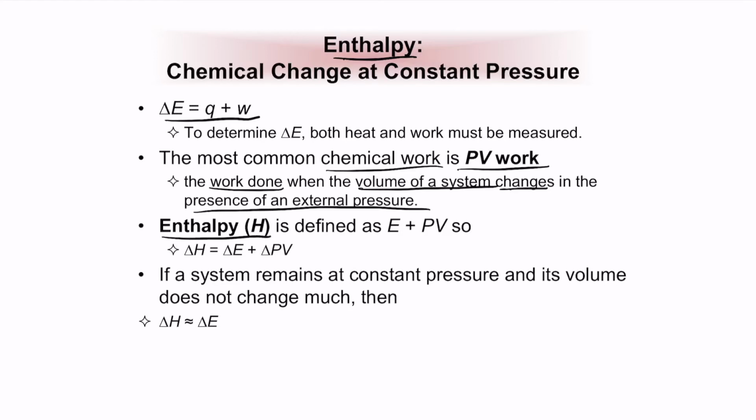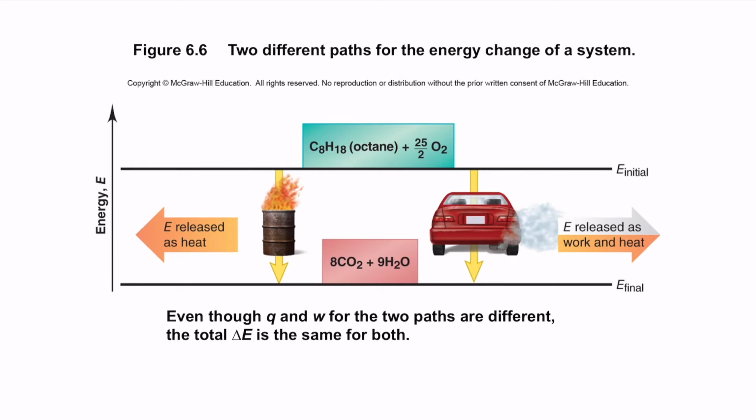Enthalpy can be taken as E plus PV. So we are basically converting W into PV. So delta H becomes delta E plus PV. So if the system has a constant pressure and there is no change in its volume, then delta E becomes nearly equal to delta H. So whenever you have, for example, there are two ways in which energy is released. If you take the same pathways, there are two different pathways for energy change.